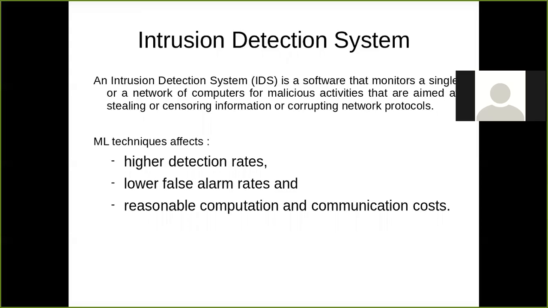Machine learning can affect this by checking for a higher detection rate or lower false alarm rates, or whether the computational or communication cost is reasonable or not. These are the main factors by which machine learning can affect detecting intrusion.